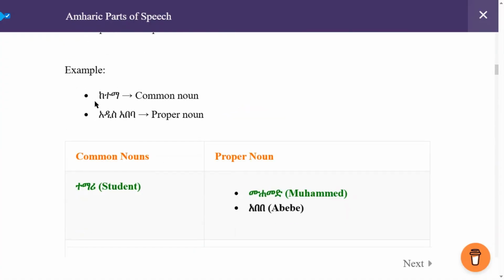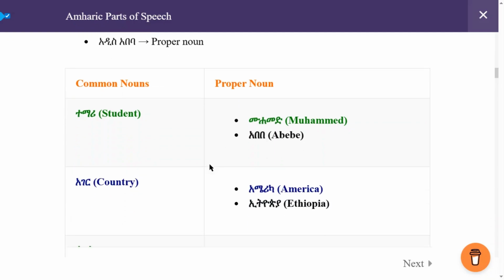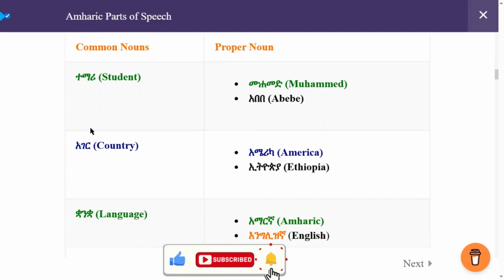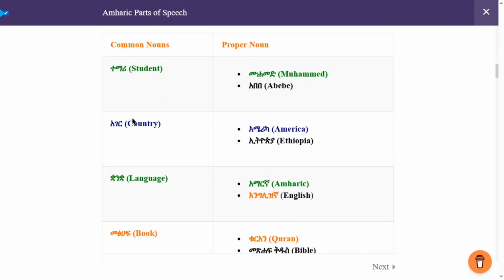So for example, ከተማ is city. Common noun. Here this is a common noun. Addis Ababa is a city, a ከተማ also, a specific ከተማ, proper noun. So now let us compare some common and proper nouns. For example, there are 4 common nouns listed here. The first one is ተማሪ, student. አገር, country. ቋንቋ, language. መጽሐፍ, book. These are general common nouns.